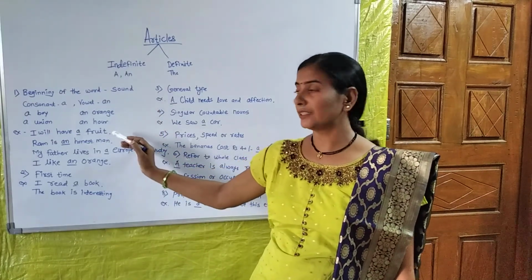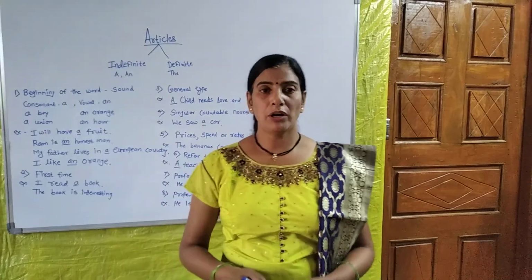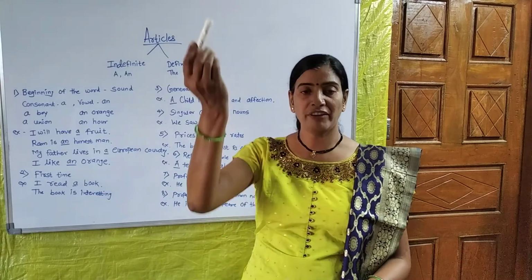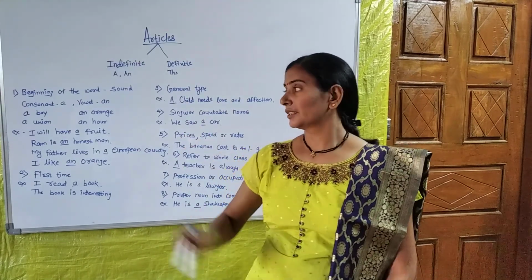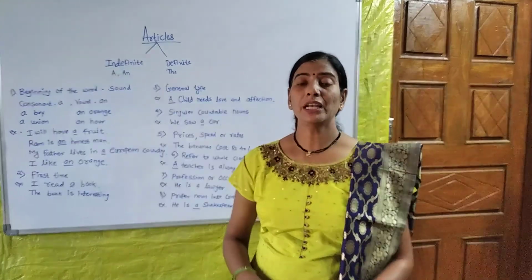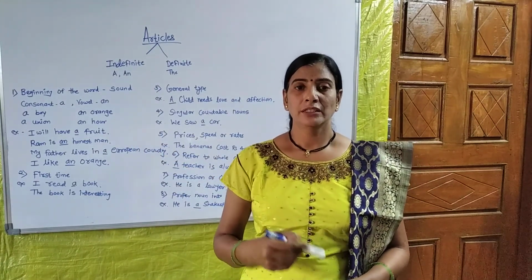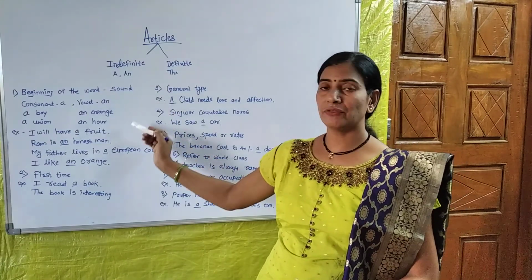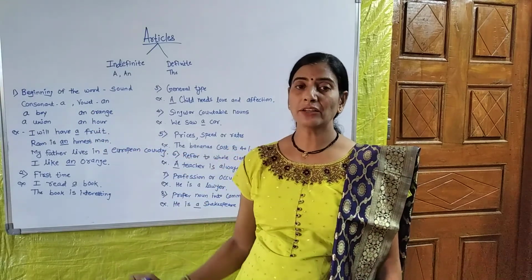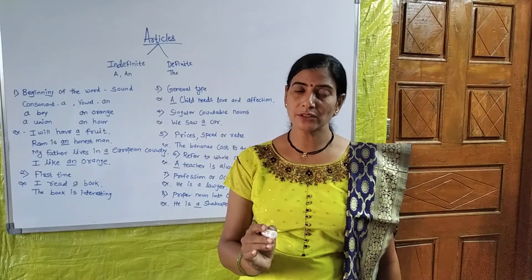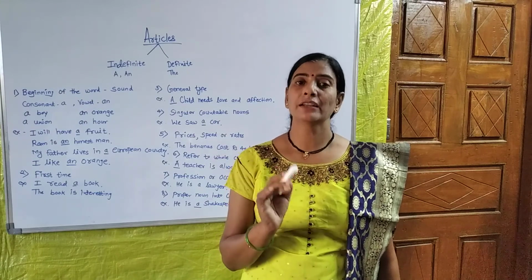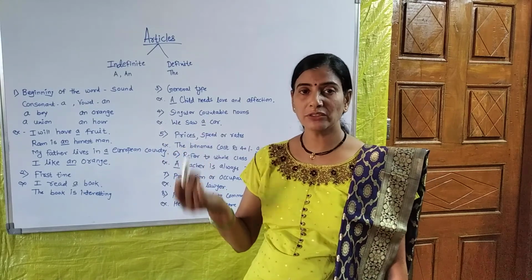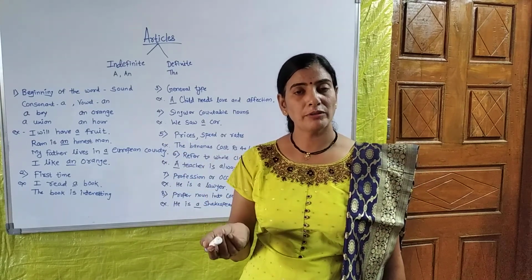For example, we can say a boy, B is a consonant, a girl, G is a consonant, a fan, F is a consonant. In the same way, an, for example, an orange, an enemy, an umbrella, an apple. In all these words, the word starts with a consonant and is pronounced as a consonant also, so we take the article a. And in the second one, the word starts with a vowel and is pronounced like a vowel, so we take the article an.